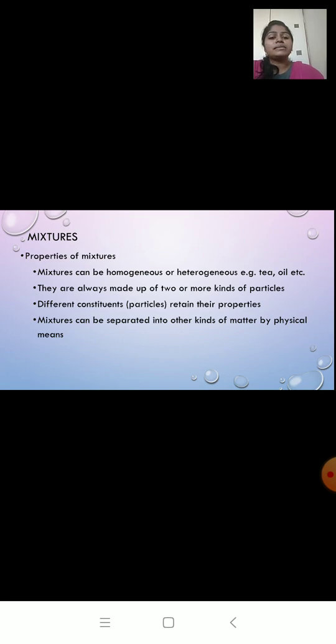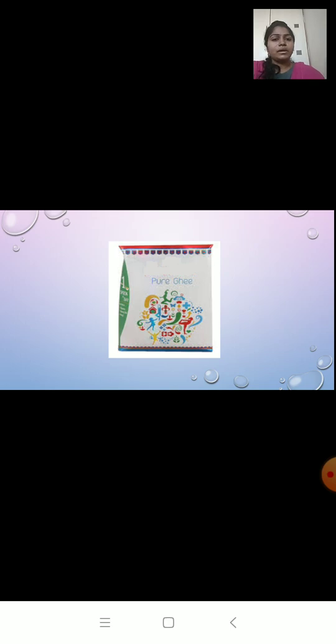Mixtures can be separated into different kinds of matter by physical means. Example, salt solution. From that I can separate salt and water, either by evaporation. Okay children, till now we learned what are pure substances and mixtures. We will learn more in detail about mixtures in the coming videos.